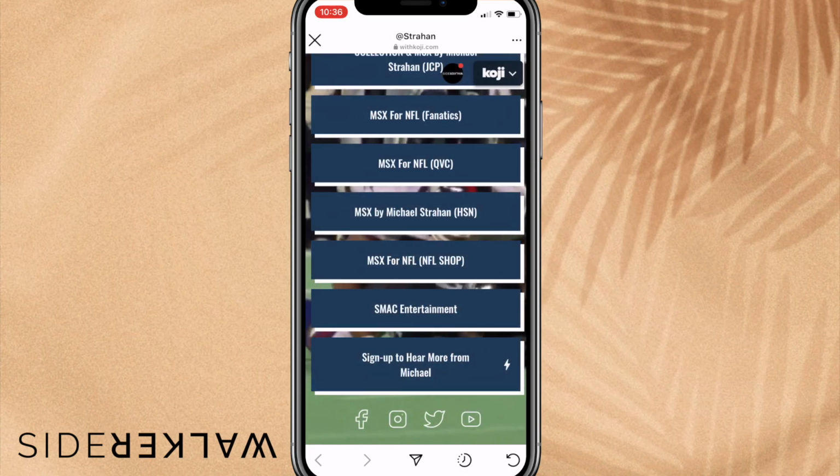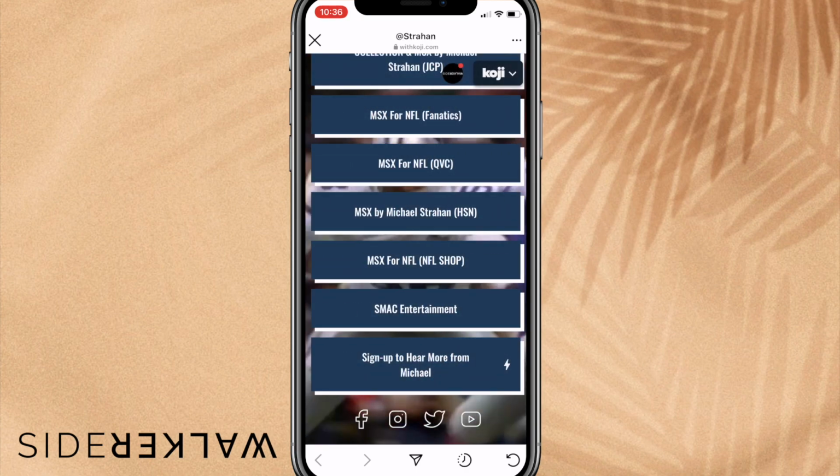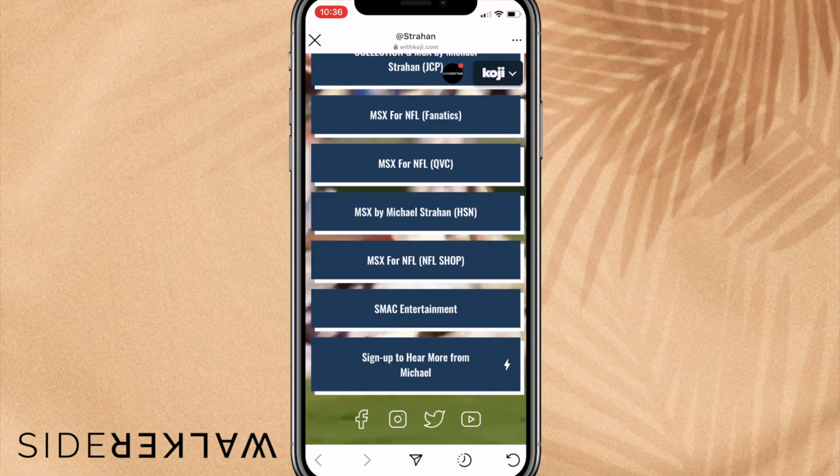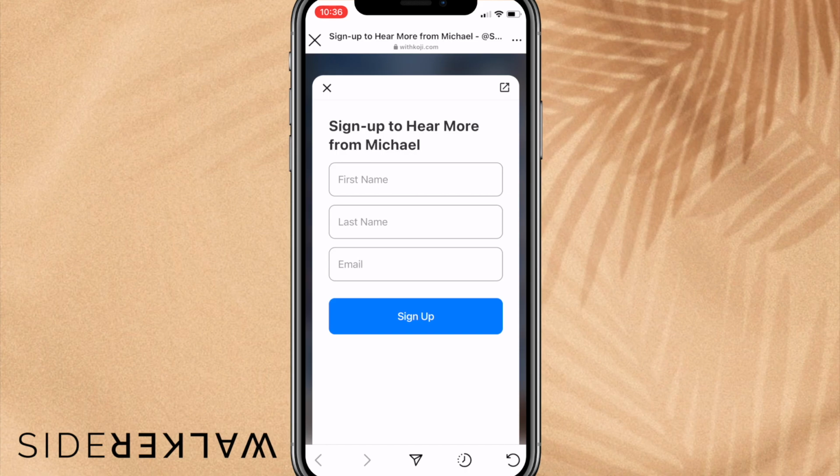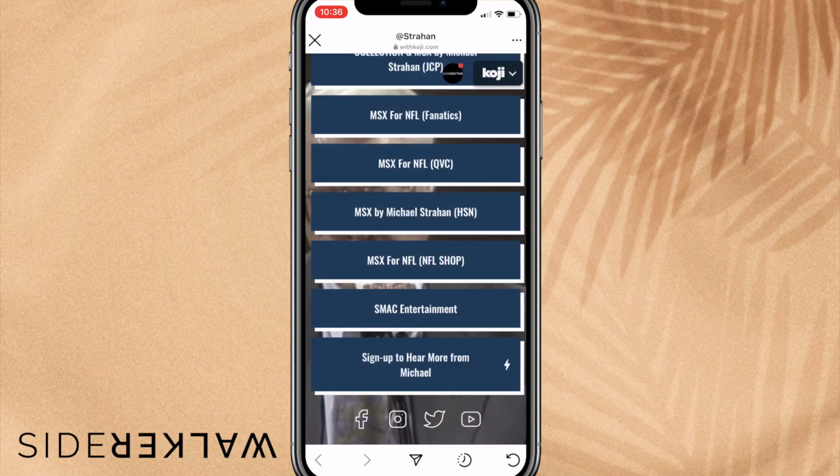This is another example of a Koji. And the way I can tell, guys, is because of this little lightning bolt symbol, right? That shows me that this is a Koji mini app. So this is how I know it's a Koji. So Michael's using this to collect emails. So if you are a creator or someone who is looking to grow your list, Koji makes it really easy for you to do so.